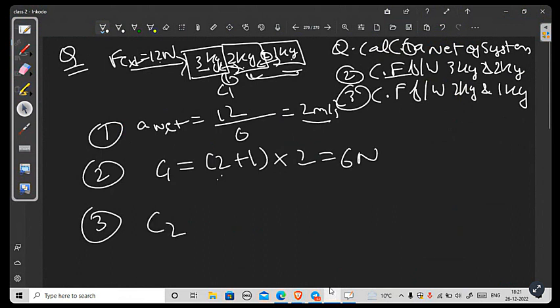Similarly, if I say C2 is the contact force between the 2 kg block and the 1 kg block, that is responsible for pushing only the 1 kg block. So that will be the mass of the 1 kg block multiplied by the net acceleration, that is 2 Newton. So 2, 6 and 2 is the correct answer.